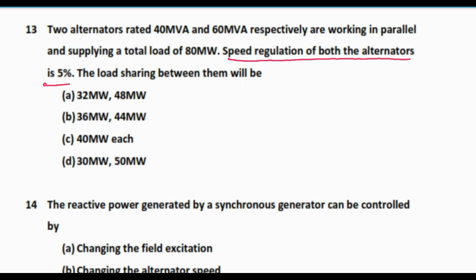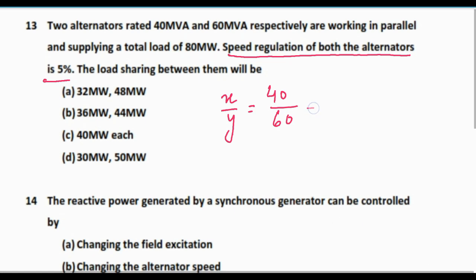So as this is 5% for both, what will happen, the load will be shared according to their ratings, so I can write that x by y, that means load shared by them, x and y will be equal to 40 by 60 according to their ratings. So this will be equal to 2 by 3, and here 3x minus 2y is equal to 0.